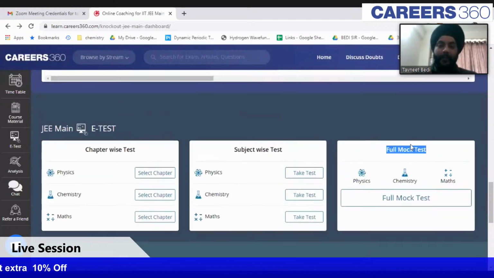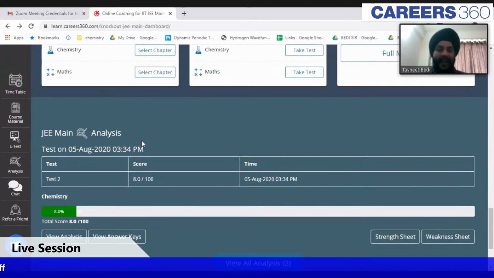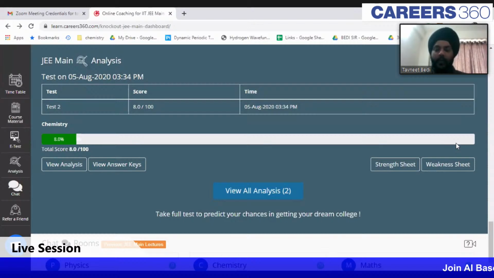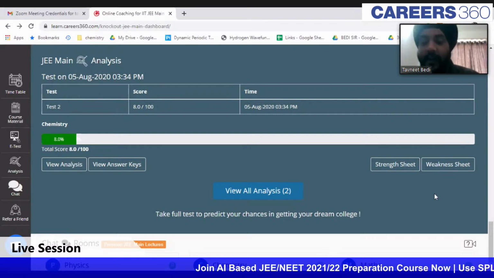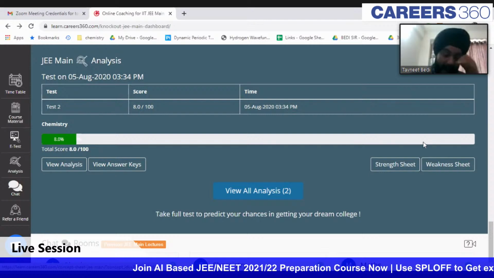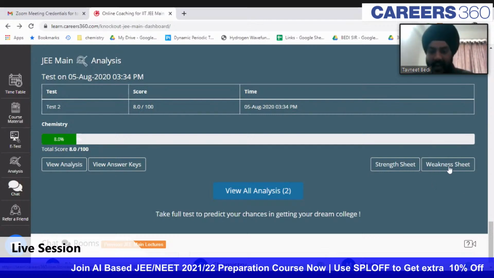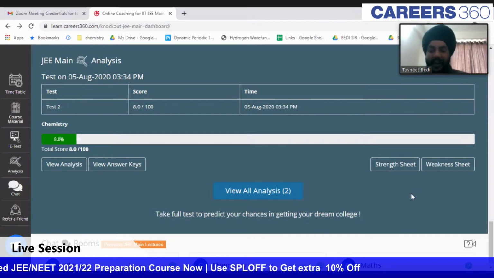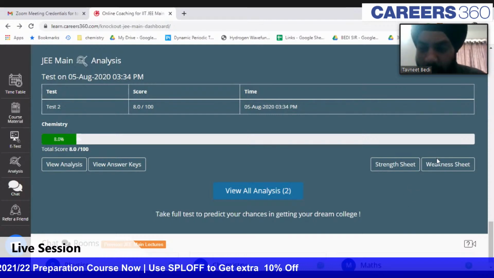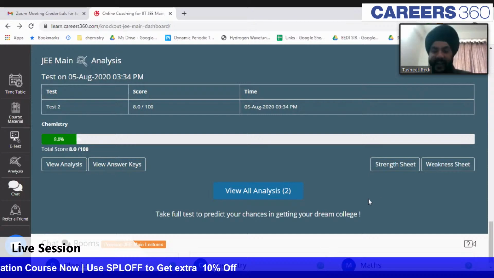Apart from the tests, there is also analysis. It is going to give you your strength sheet, the topics which you are good at. It is also going to give you your weakness sheet, the topics which you need to work upon. As you keep on taking your tests, these sheets will keep getting updated, and it will give you an idea of the topics which you need to revise.